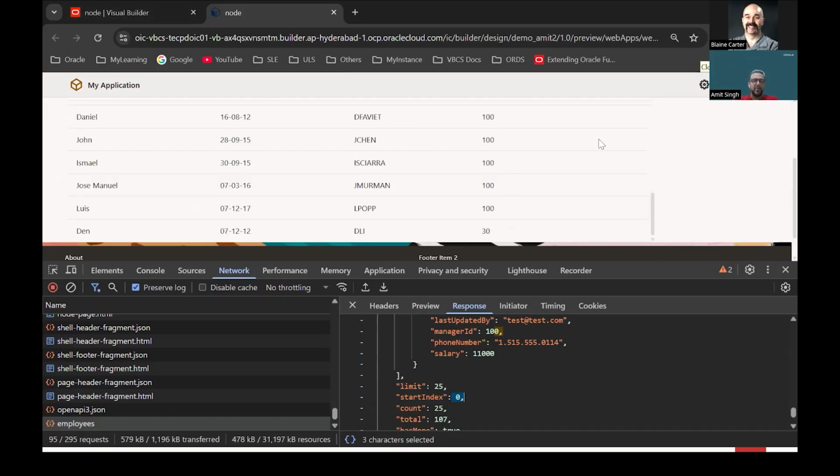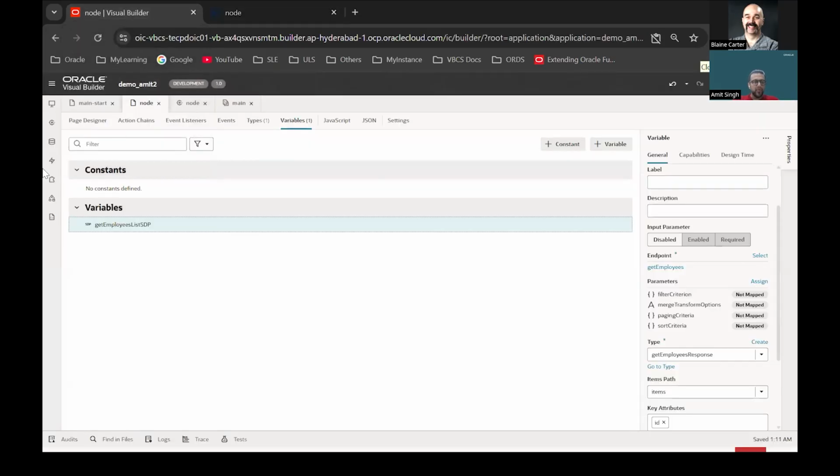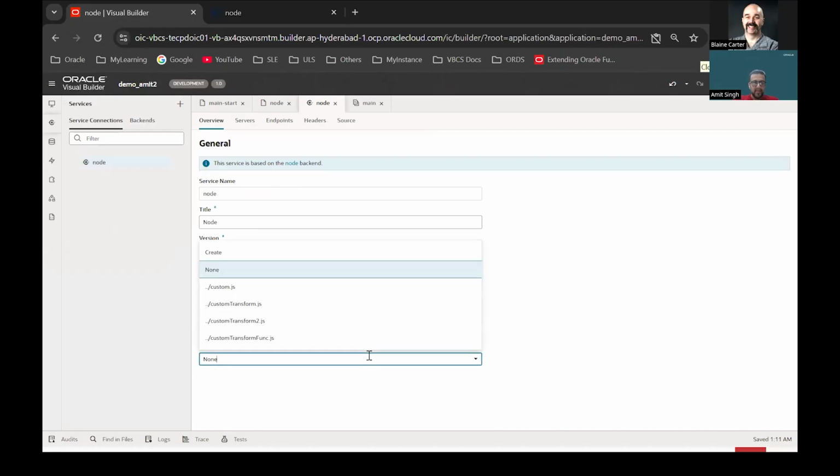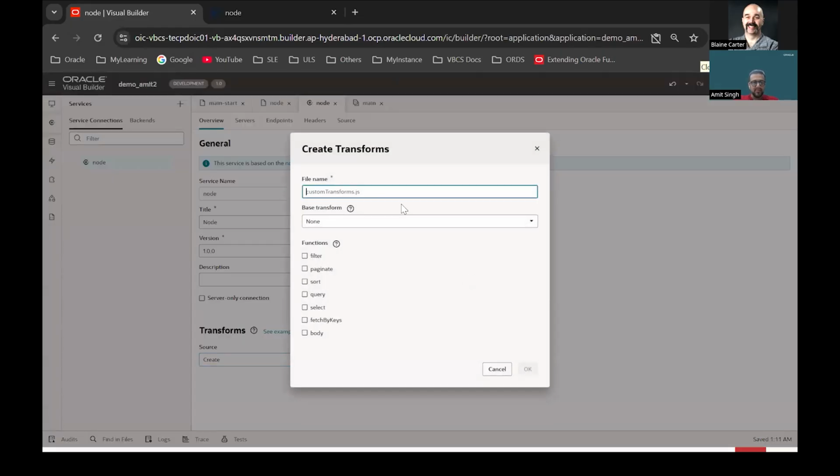So that's what we'll quickly do for this Node application as well. I can go to my service endpoints, either at the backend level or at the service connection level, and create a custom transformation function.